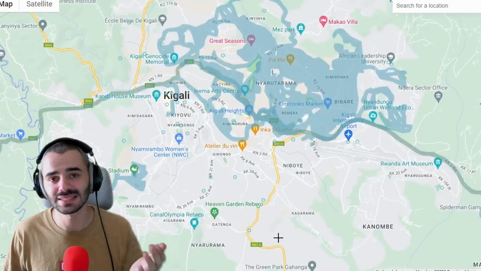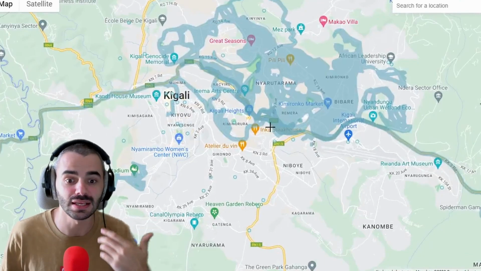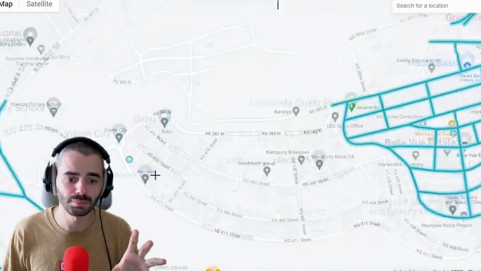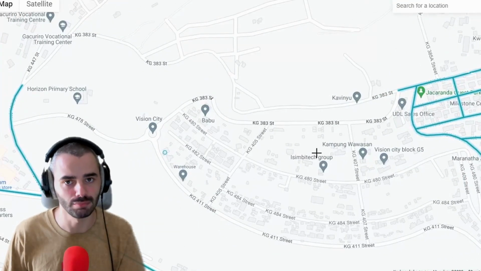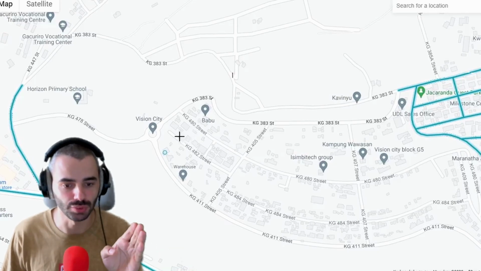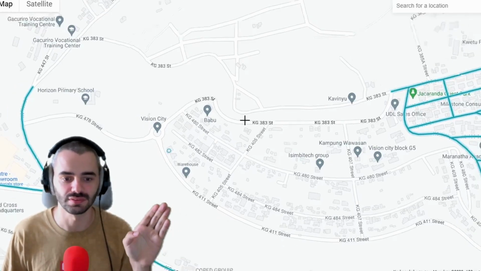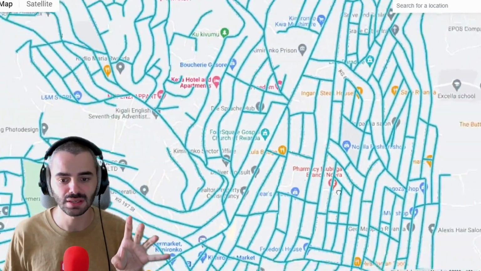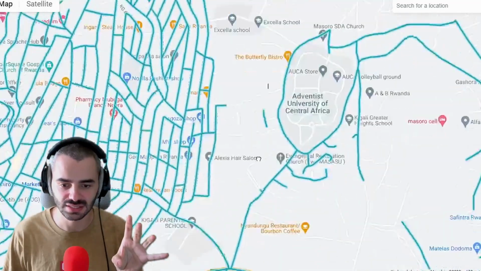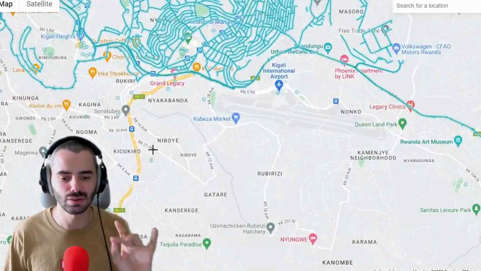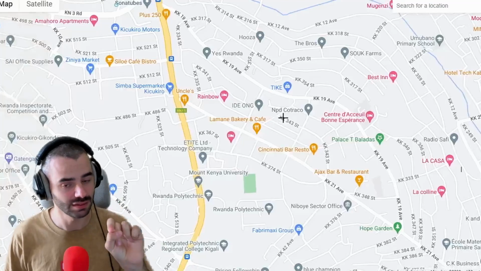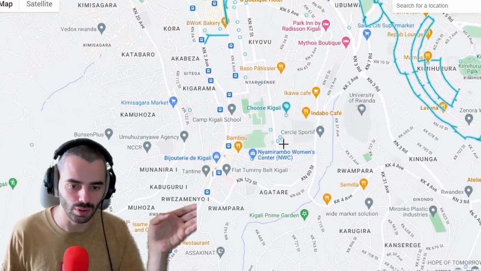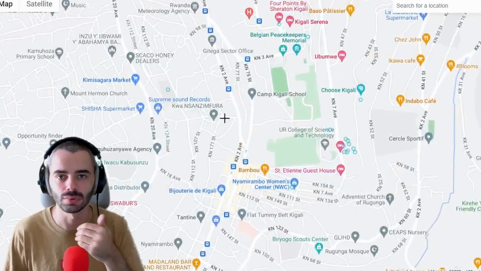Now, what's interesting in Kigali, especially in Kigali in Rwanda, you will see, is that all the streets are very specifically named. In the northern part, we will find KG, number, street or avenue. So for example here, KG 480 street. On the eastern part, we are also going to find KG, if I'm not mistaken. Yes, indeed, KG. But if we go south, you will find KK, number, street or avenue. And you can even find in the southwest KN, number, street and avenue.